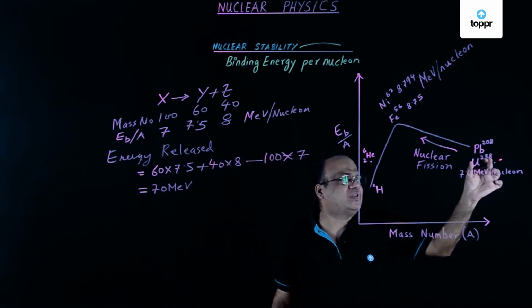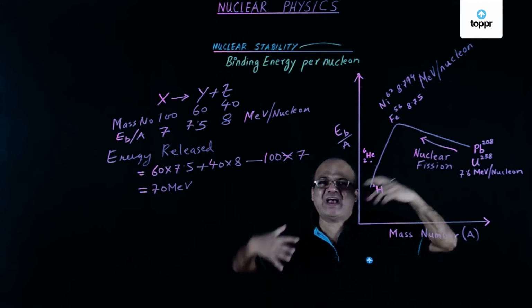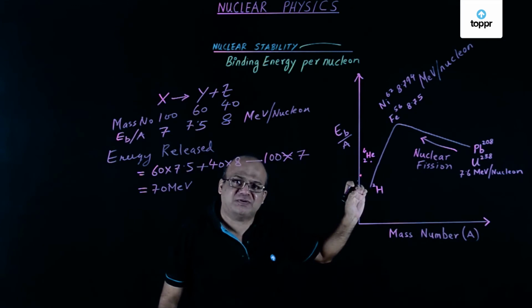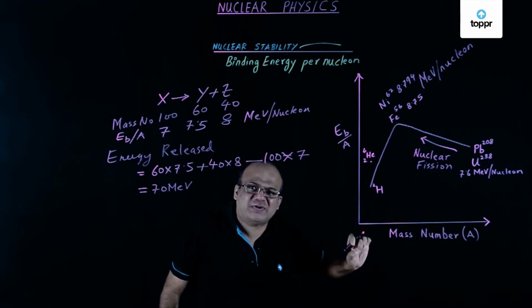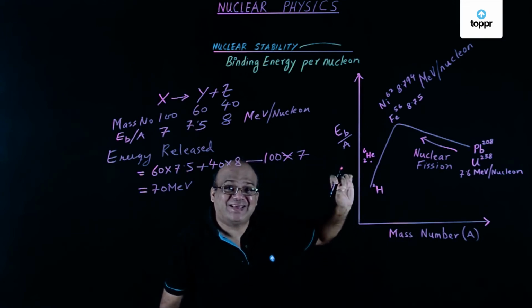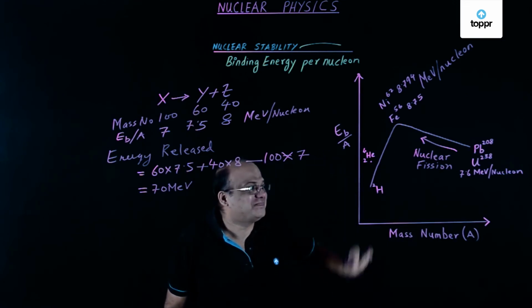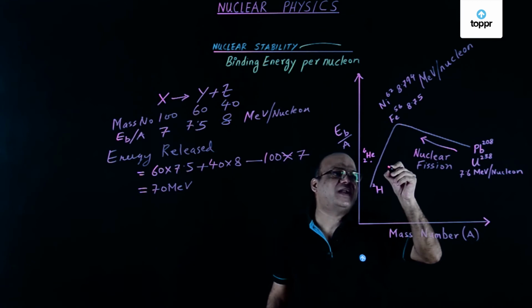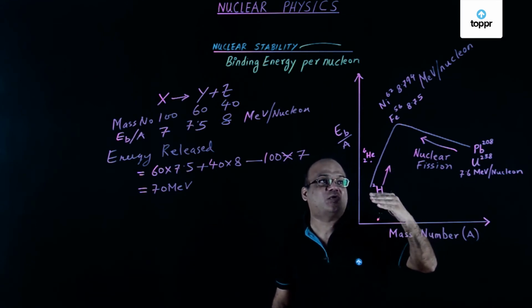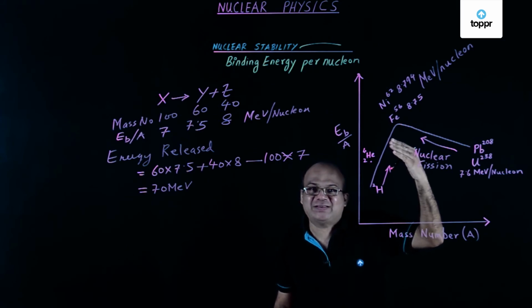This heavy nucleus can break into two parts and energy is released. That's what we call nuclear fission. This is the source of energy in the atom bomb and nuclear reactors.